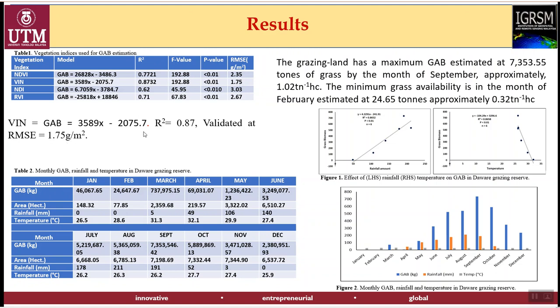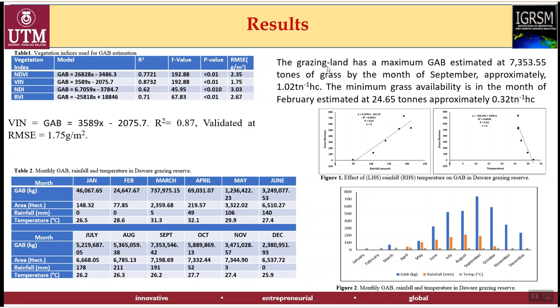Now this model was used to compute the above ground biomass from January up to December. That means we used 12 satellite images, and for each month we calculated the above ground biomass using this model.